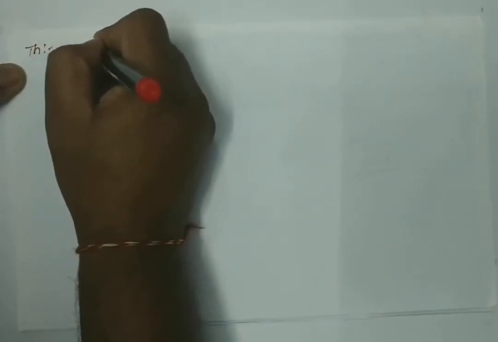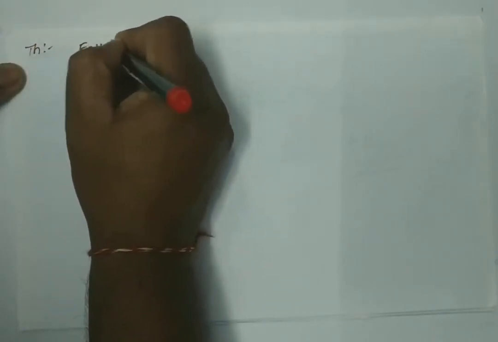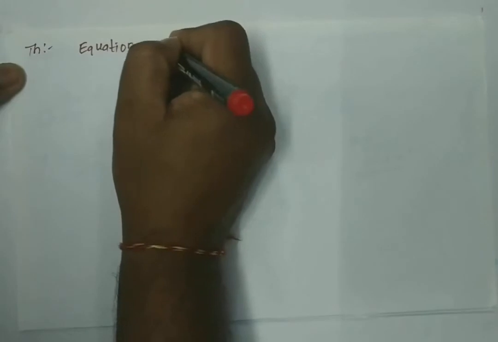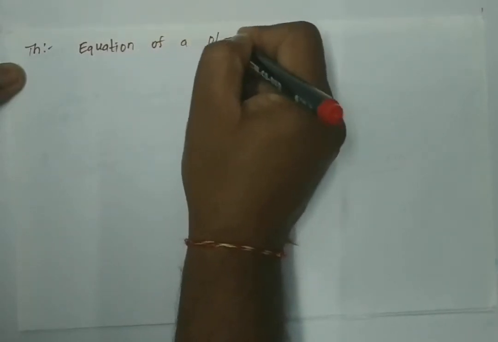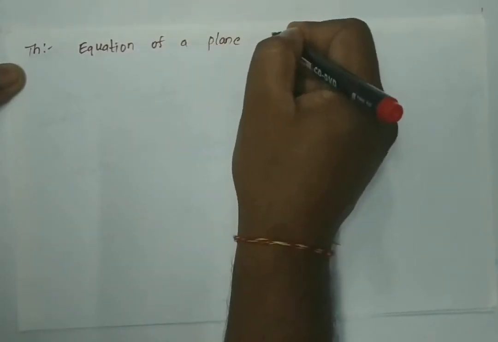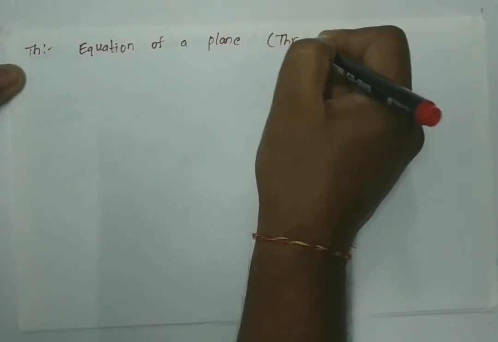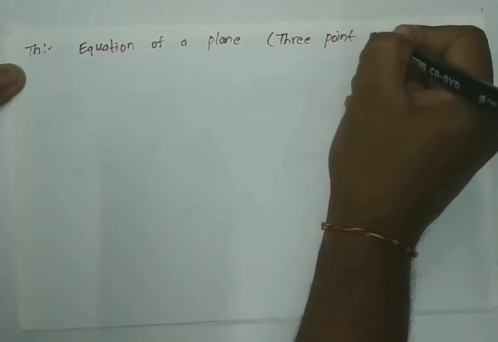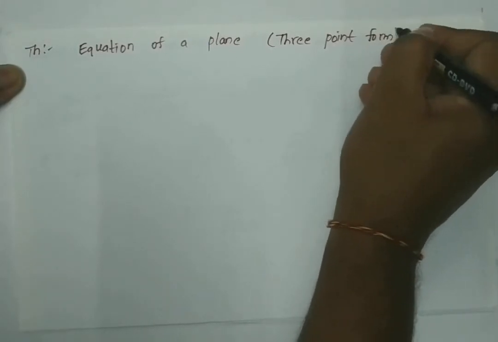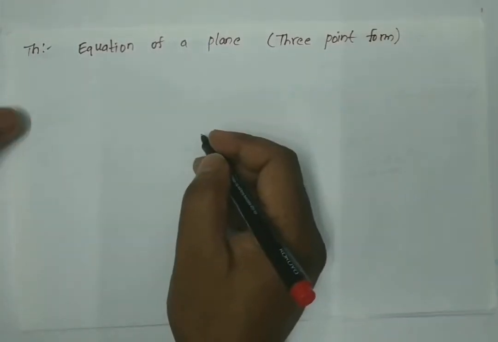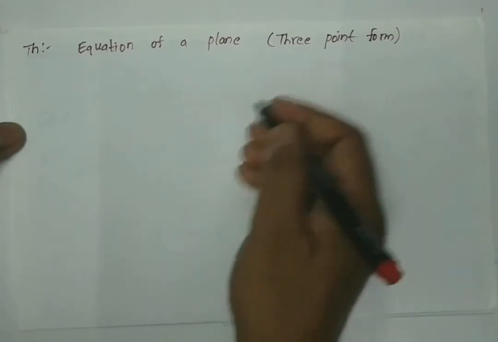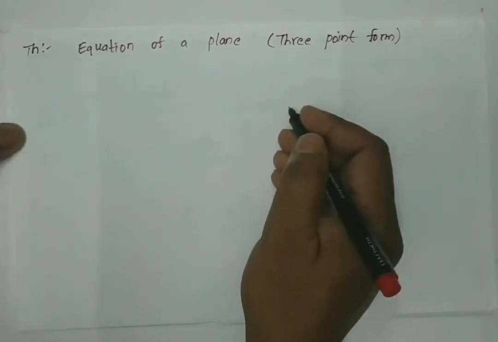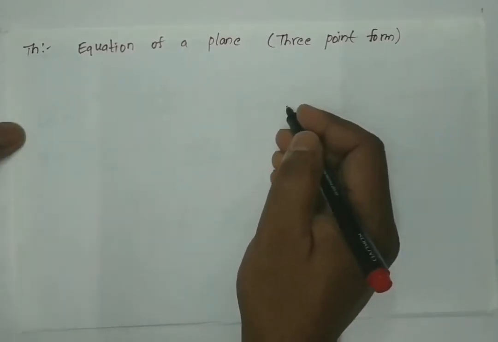Now let us discuss the equation of a plane in the three-point form. That means, what is the equation of a plane which is passing through three points?